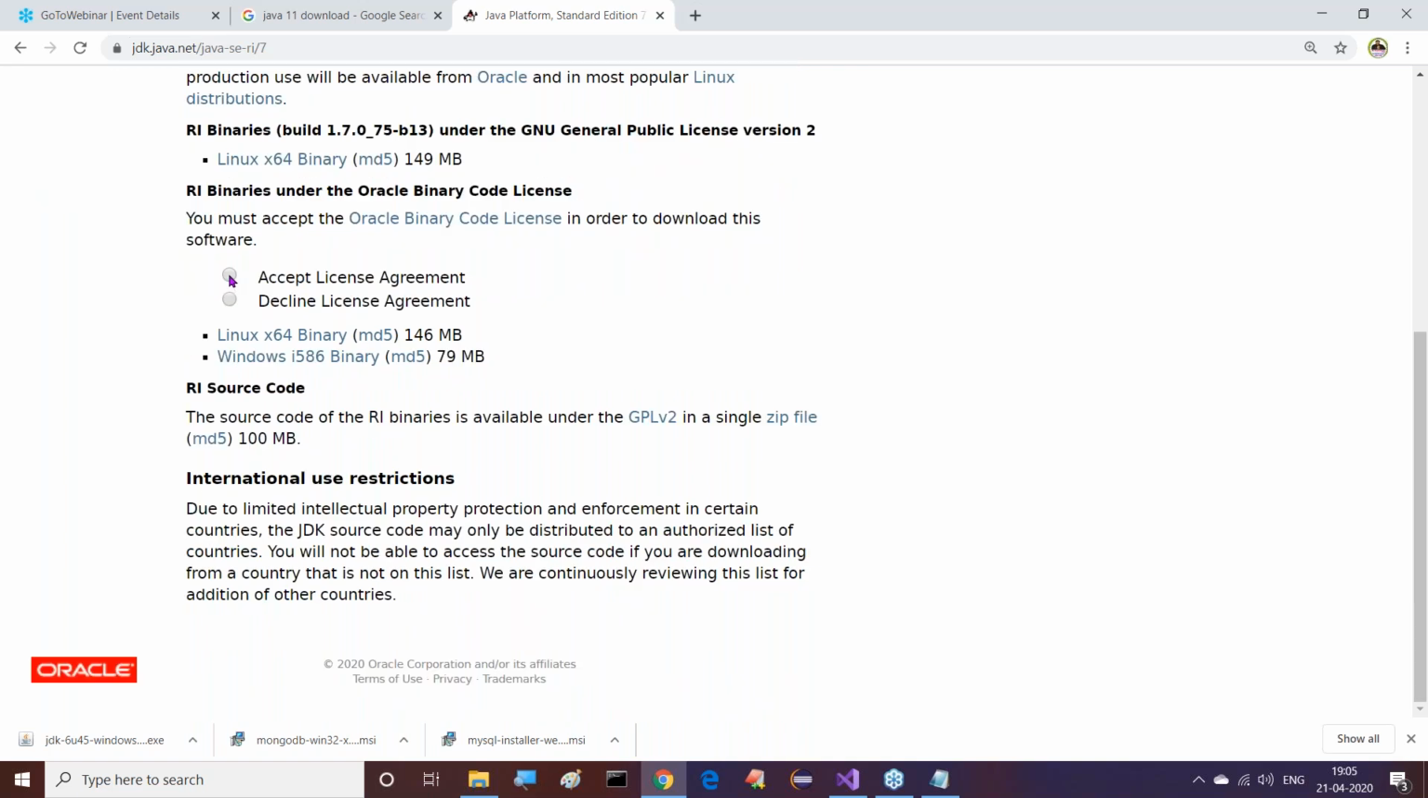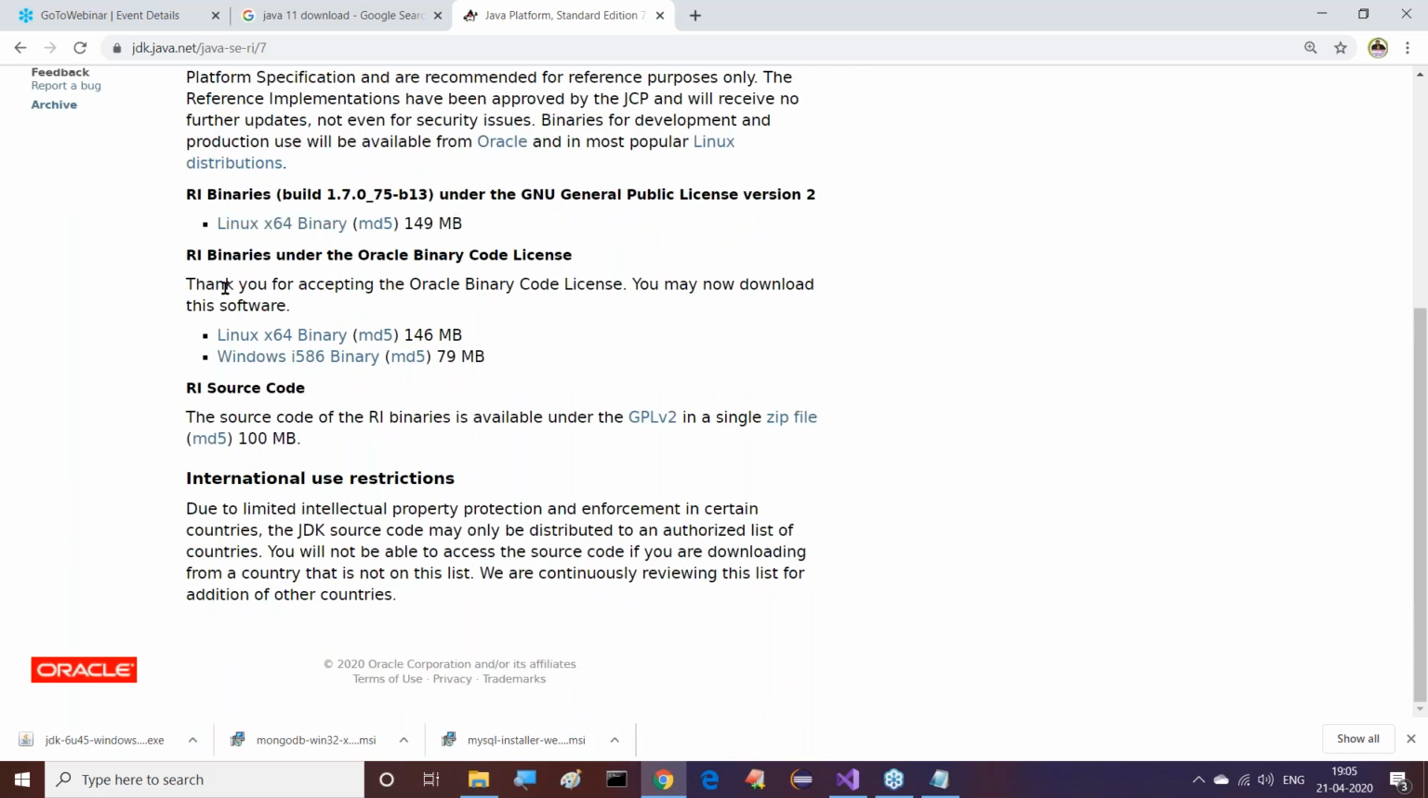Now here we need to accept the license agreement. Linux and Windows, i586 binary. No problem, sir. This is the reference implementation, binaries are available. This is Linux and this is Windows. The Windows one we have to download. Let me click on it. Now JDK RI 7u75 update we are getting. It is 79.4 MB. It's going to take a bit of delay.